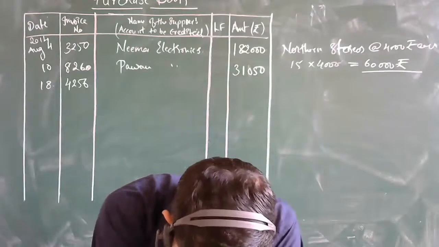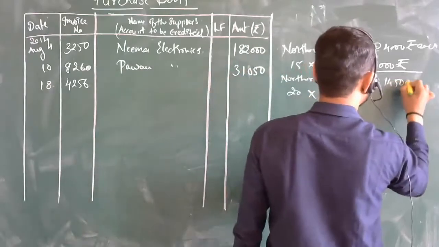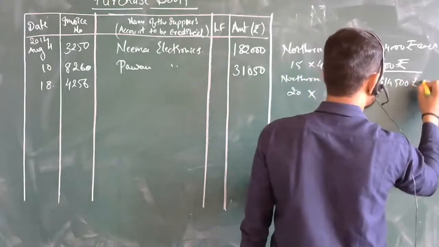Then next one, what have they purchased? Northern color TVs, 20 of them, at 14,500 rupees per piece. Sir, it is 2,90,000.